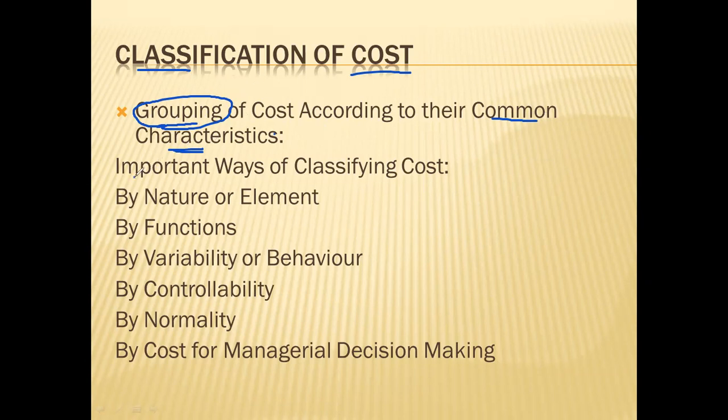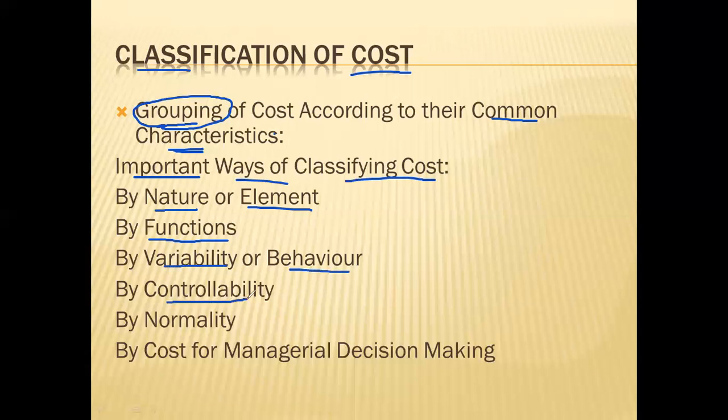There are some important ways of classifying cost. First, you can classify the cost based on nature or element. Next, you can classify cost based on function. You can classify cost based on variability or behavior. Based on controllability, you can classify the cost. Based on normality, you can classify cost. And for managerial decision making, you can classify the cost.